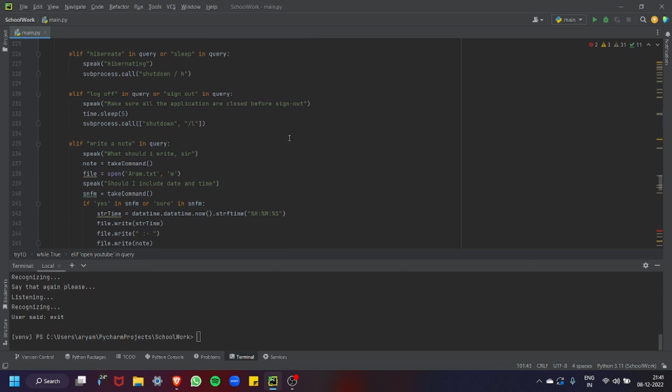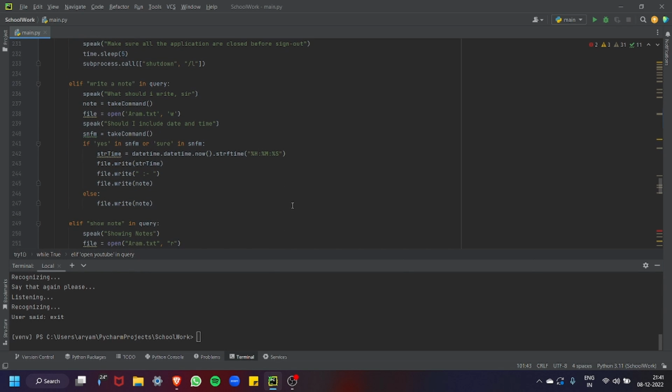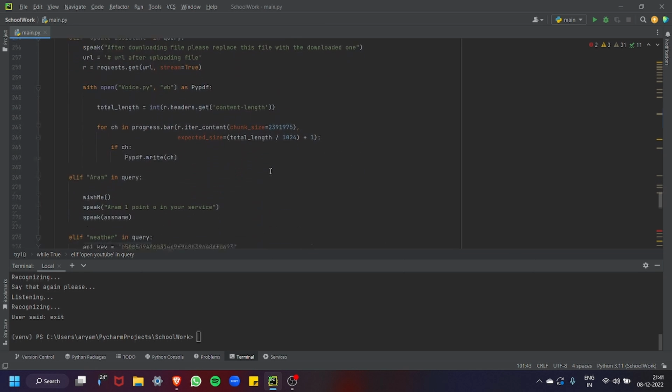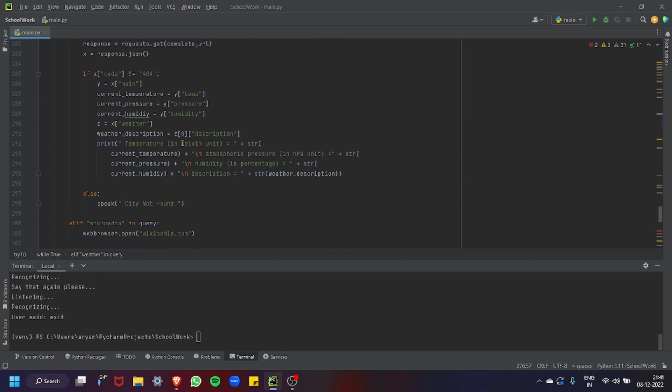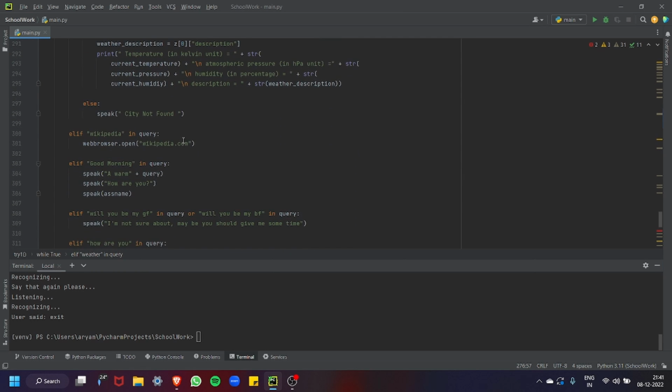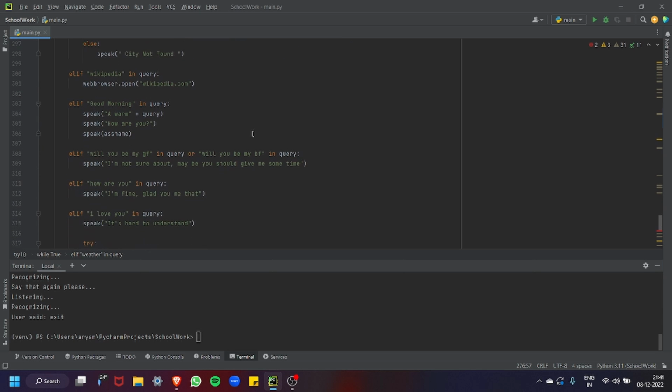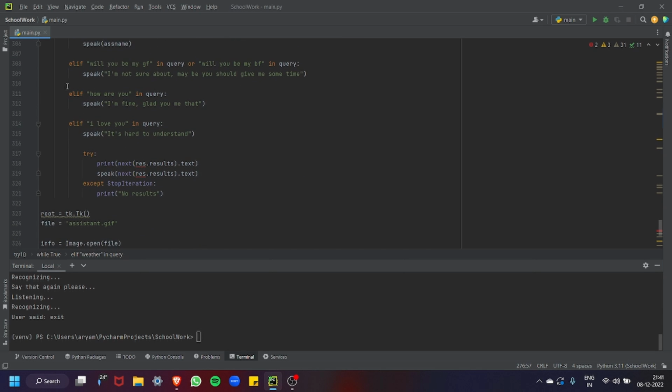You can ask it to restart, log off, or write a note, and if you tell it to show note, it will show a note in PyCharm. You can also search the weather. If you go to api.openweathermap.org and if you have your own API key, you can input it there, and you can search for the weather in your city. If it can't find a city, or it's not working, it will say city not found. And some of the basic questions.